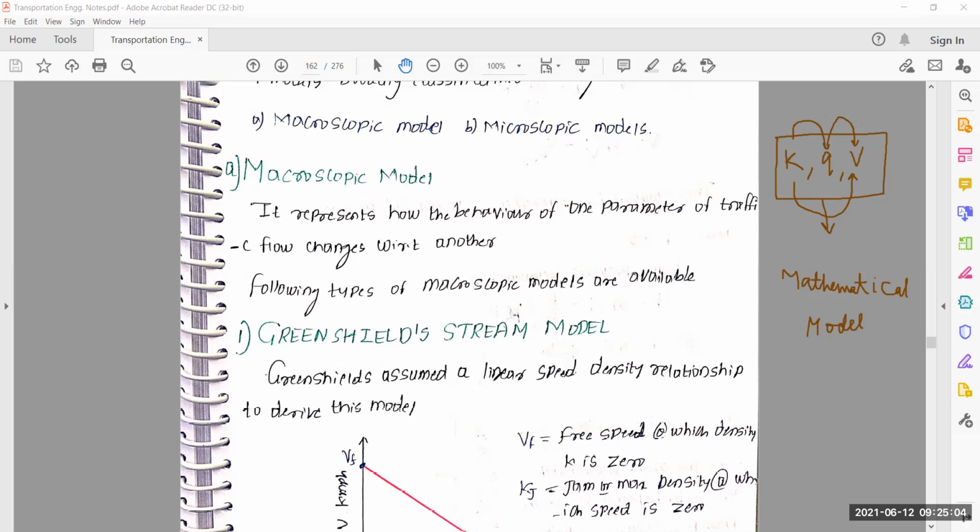So the first model is our Green Shield model. I also discussed this model in the last class. Number one is my Green Shield model.